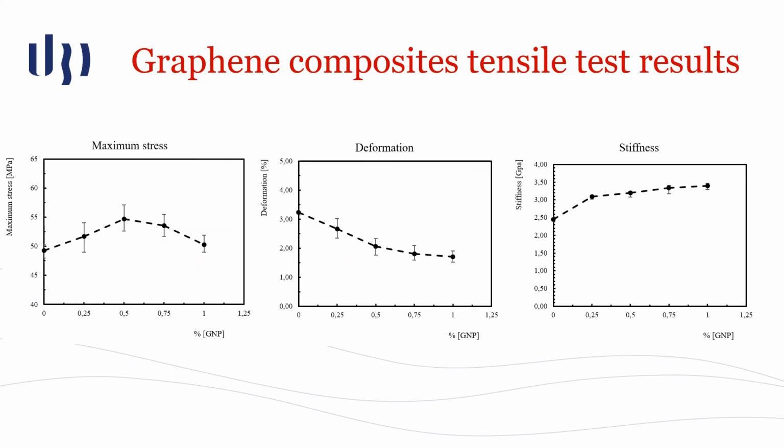Looking at the tensile test results, we can see that the maximum stress occurs with 0.5% of graphene, a behavior similar to the flexural test results. For higher quantities, we can see a decrease in the maximum stress results. This may be due to the agglomeration effect that occurs in the graphene.